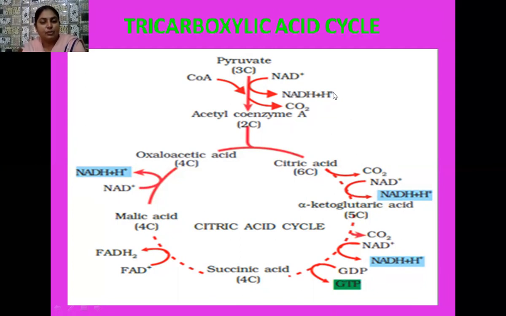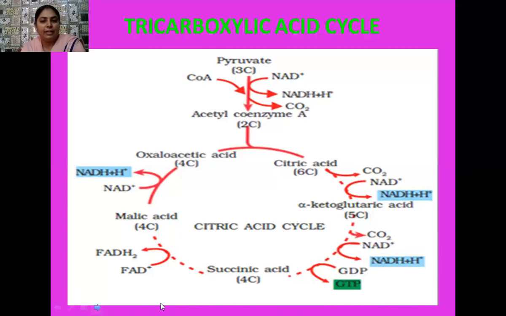So here NADH2 is formed when pyruvate changes into acetyl coenzyme A. The second NADH2 is formed when citric acid changes into alpha ketoglutaric acid. The third NADH molecule is formed when alpha ketoglutaric acid changes into succinic acid. And the fourth NADH molecule is formed when malic acid changes into oxaloacetic acid. So in this way, we have 4 molecules of NADH produced during the entire citric acid pathway.